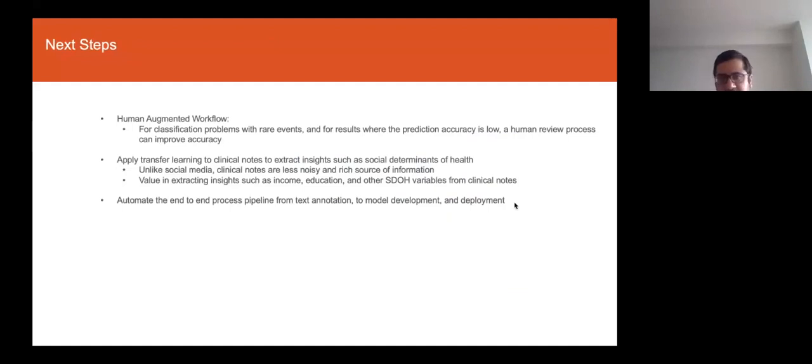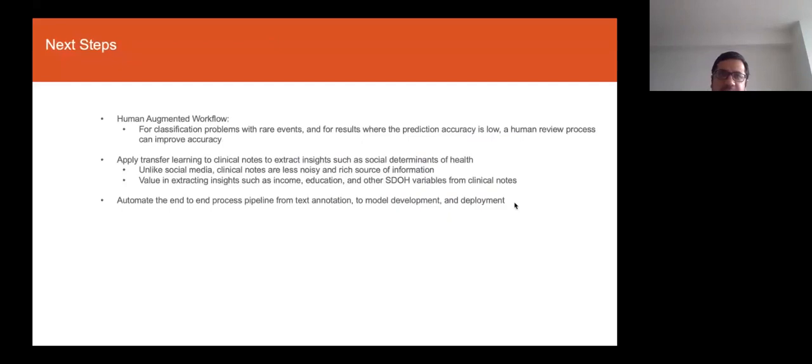Right now I don't have it, but that is something that would be really interesting to build if this is pursued further. Another challenge working with social media data is that it contains a lot of noise. Even if we use annotation, we get a lot of noise in the data.